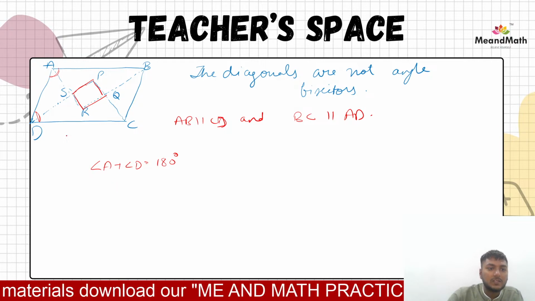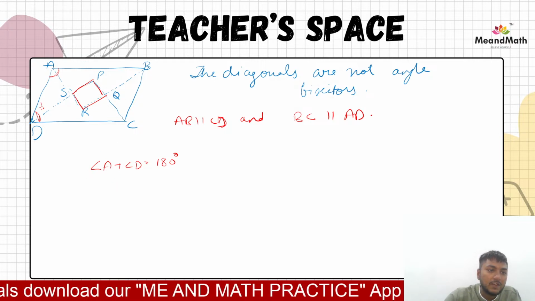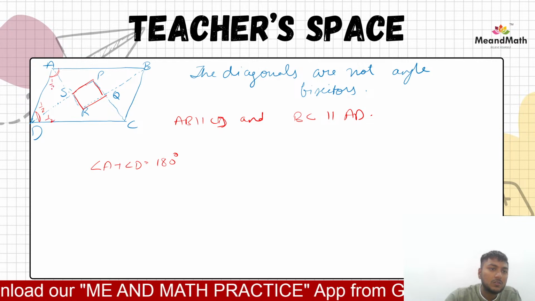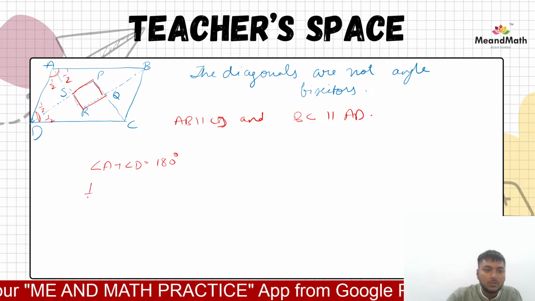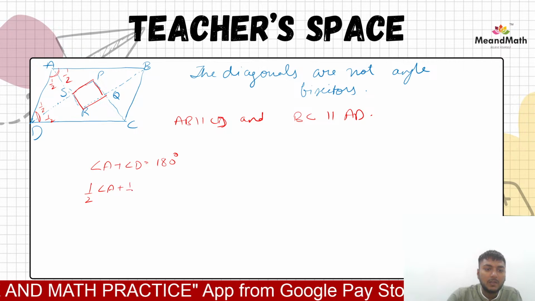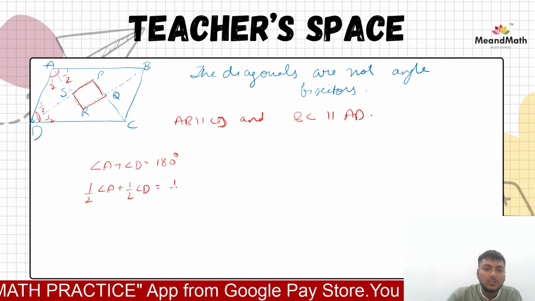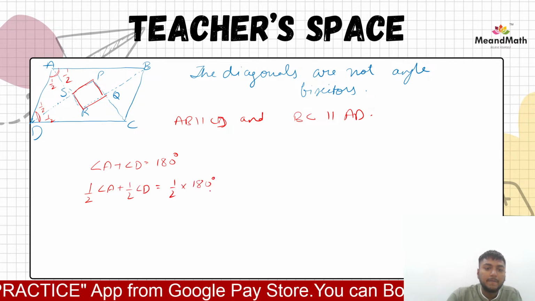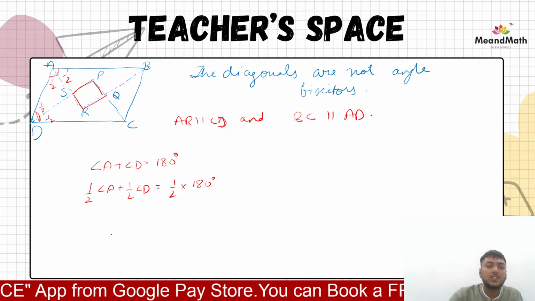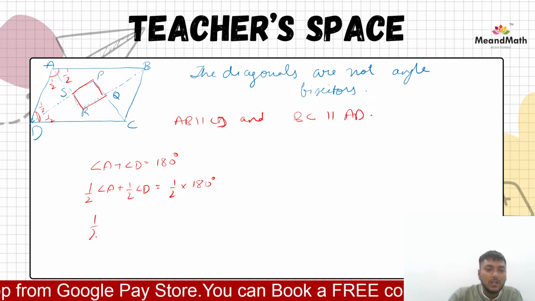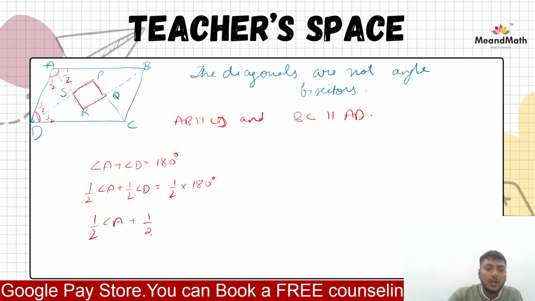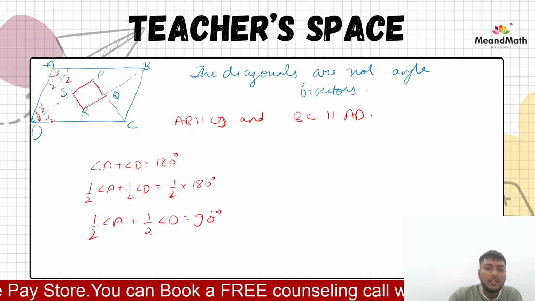Now we can say that these are angle bisectors, so they will be half, yes or no? So half of angle A plus half of angle D is equal to 1 by 2 of 180, right? We multiplied this equation with a half, so half of angle A plus half of angle D is equal to 90, yes or no?